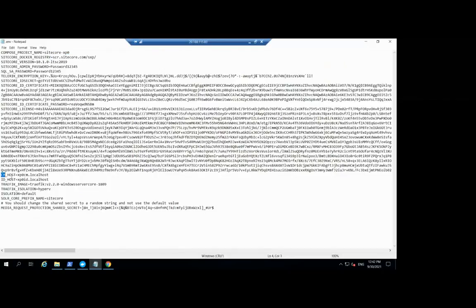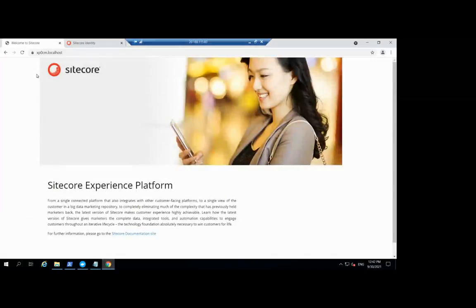See here, what is the host for CM, what is the host for the INT server, everything we have configured in the environment variable. With that, it will add the host entry in the host config file. Okay, I'm trying to access the CM with this URL. See here, now the CM container is up and running with these defaults.